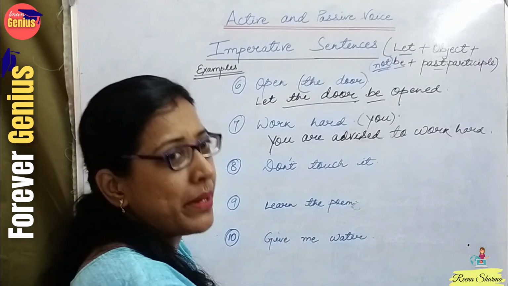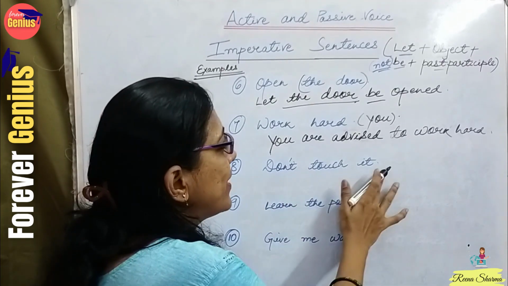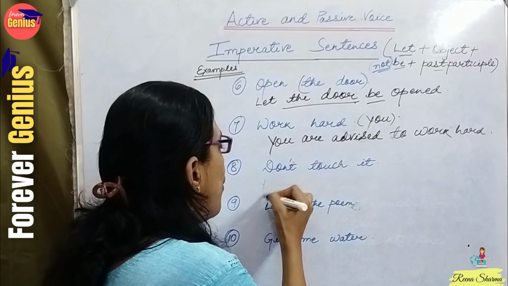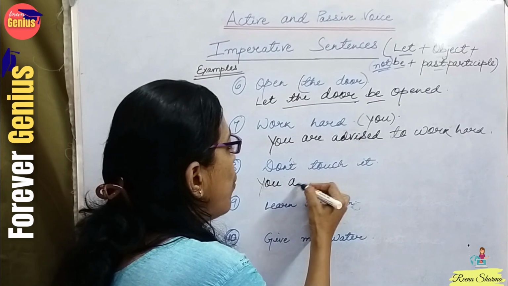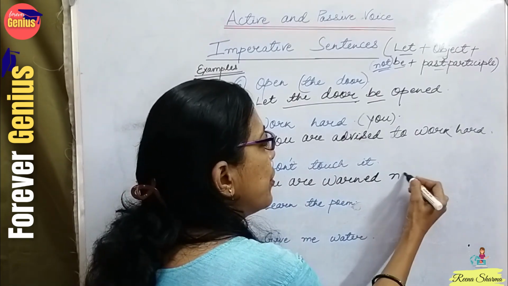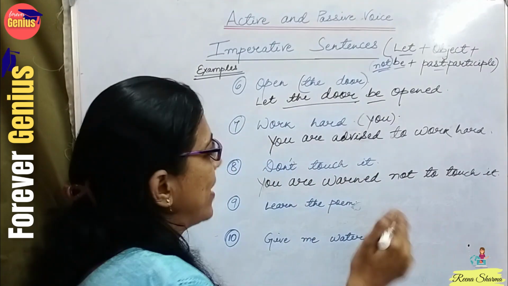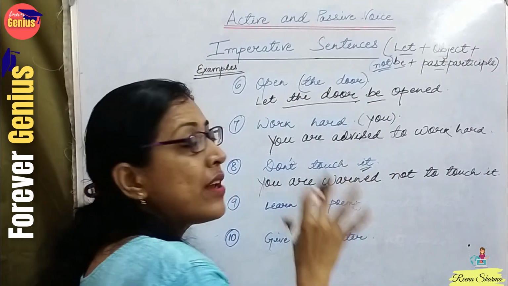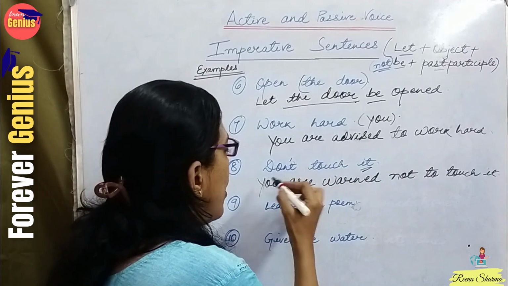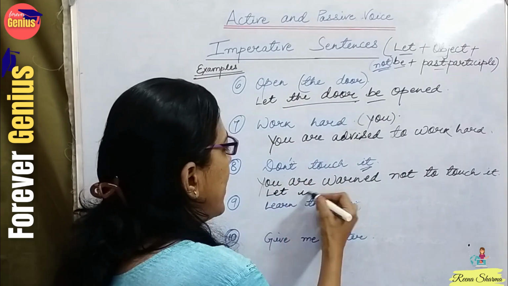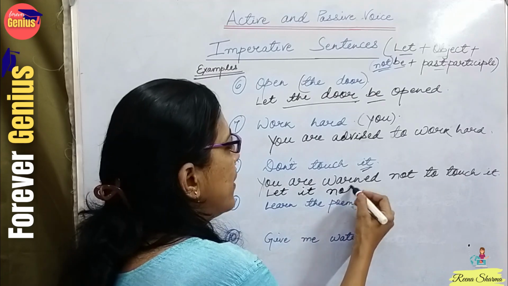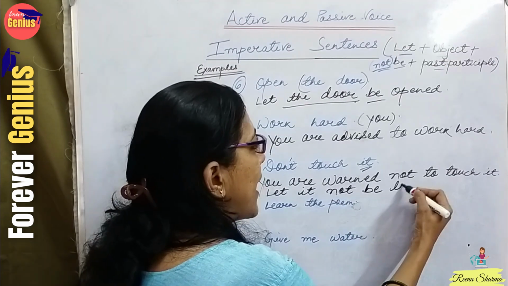So warning will be applied here. So don't touch it. So you are warned not to touch it. But this sentence can be written in two ways, because of course we have an object here. So let it not be touched.